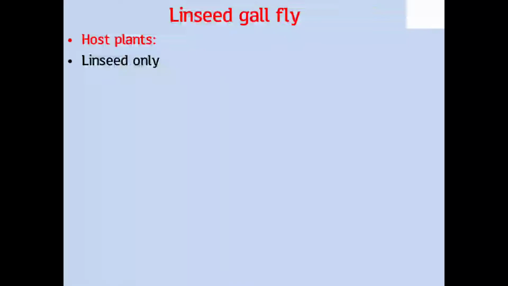Host plant is linseed only, which means this is a monophagous pest. Linseed gallfly damages only the linseed crop, so it is a monophagous pest. Monophagous means the insect or pest feeds on only one crop. This is important for objective type questions.